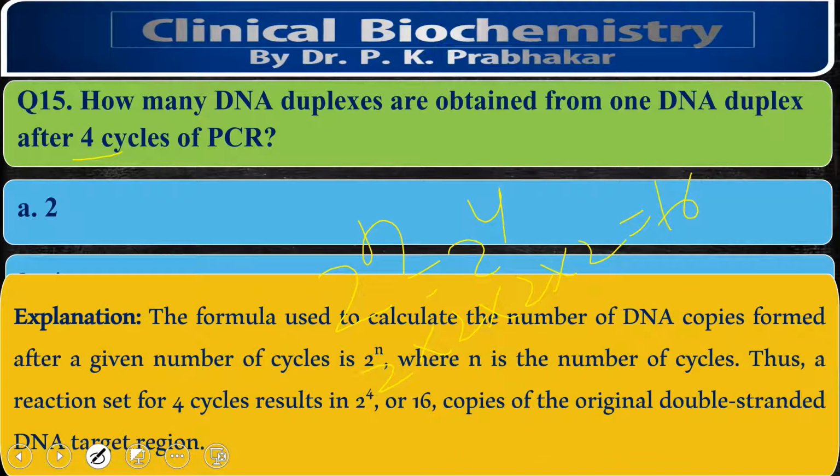So the formula used to calculate the number of DNA copies formed after a given number of cycles is 2 to the power n, where n is the number of cycles. Thus a reaction set for 4 cycles results in 16.